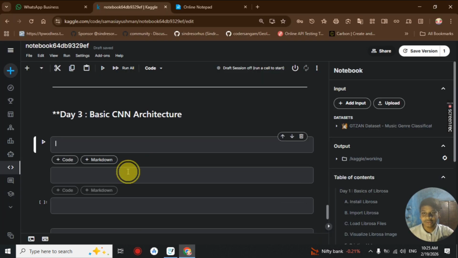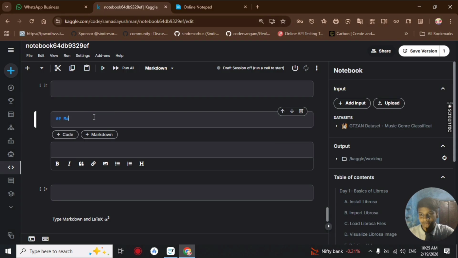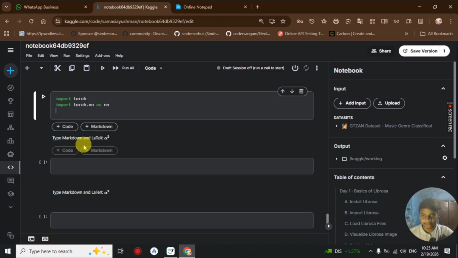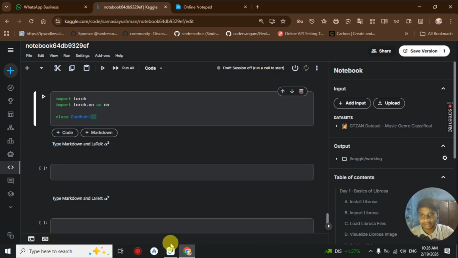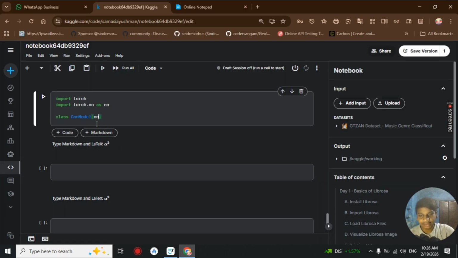Inside the model class, here we'll be making our model class for our CNN. We start by importing torch and importing torch.nn as nn. Then we'll create a new class, which will be our neural network class, and it will be taking nn.Module.